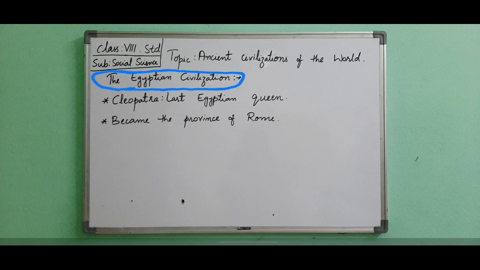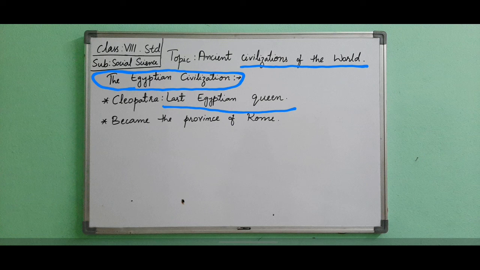One of Alexander's military generals declared himself the king of Egypt and established a dynasty, and he founded the city Alexandria. At last came the Romans in 39 BCE. The last Egyptian queen, Cleopatra, tried her best to save her country. It was said that the Romans feared her beauty more than her troops.